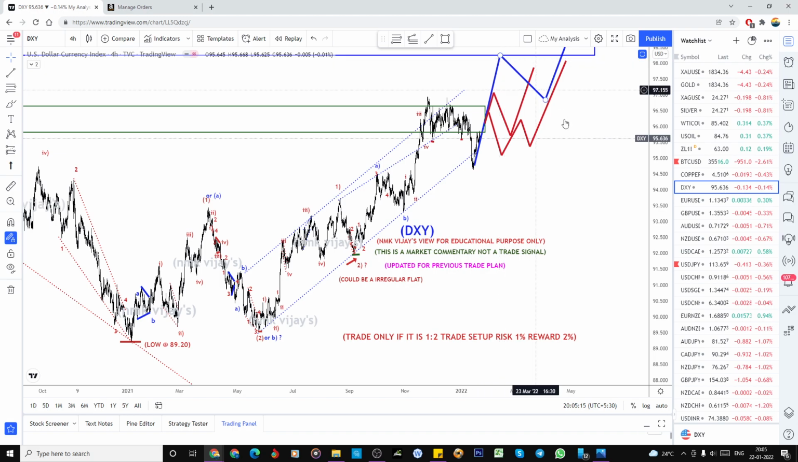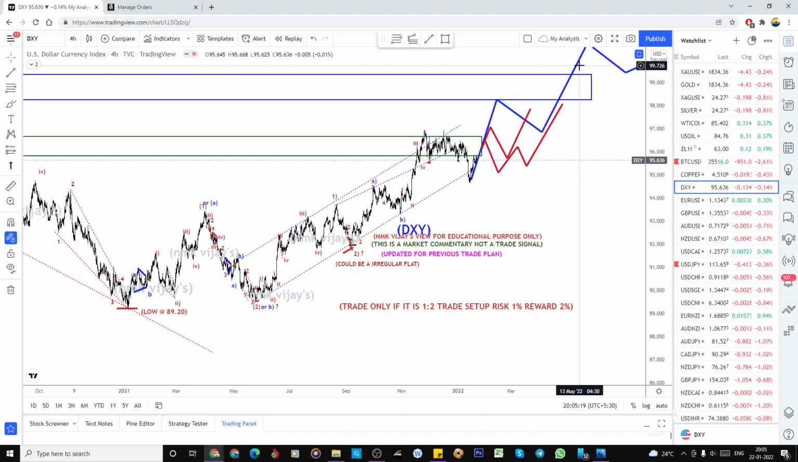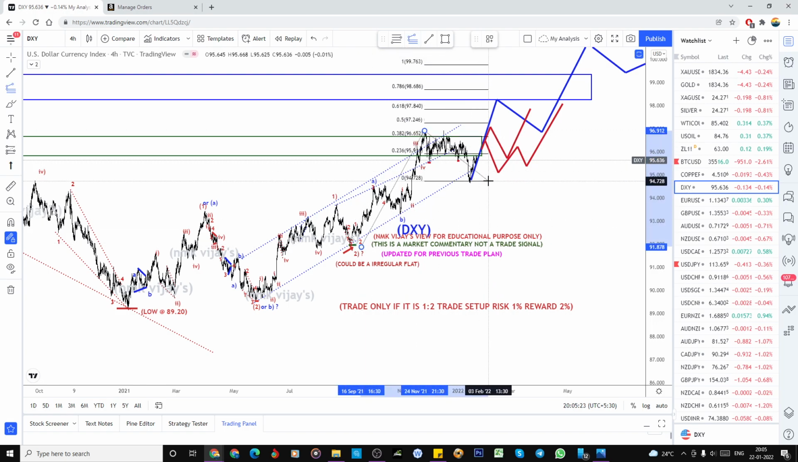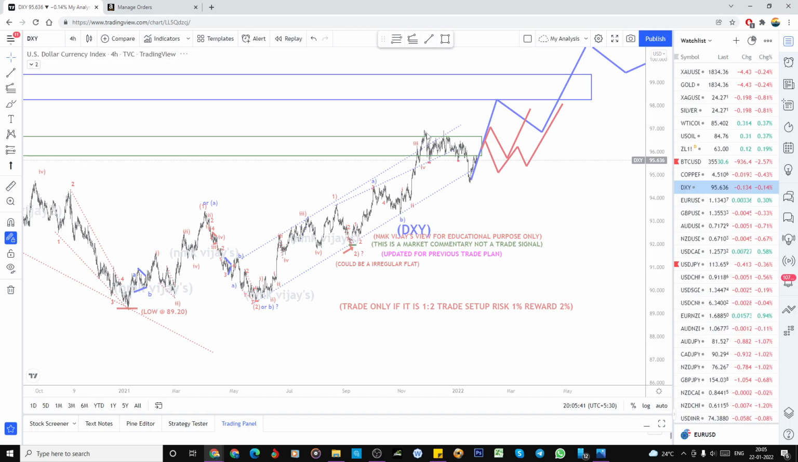So W, X, A, B and C to the 100. That is the end of the third wave. We can measure this wavelength here. 98.6 is the 786 level, and 99.76 is the 100 level. It's the same equivalent length as this ABC as a W, X, ABC, Y. So that could be the end of the third wave. So now we can move on to Euro USD.